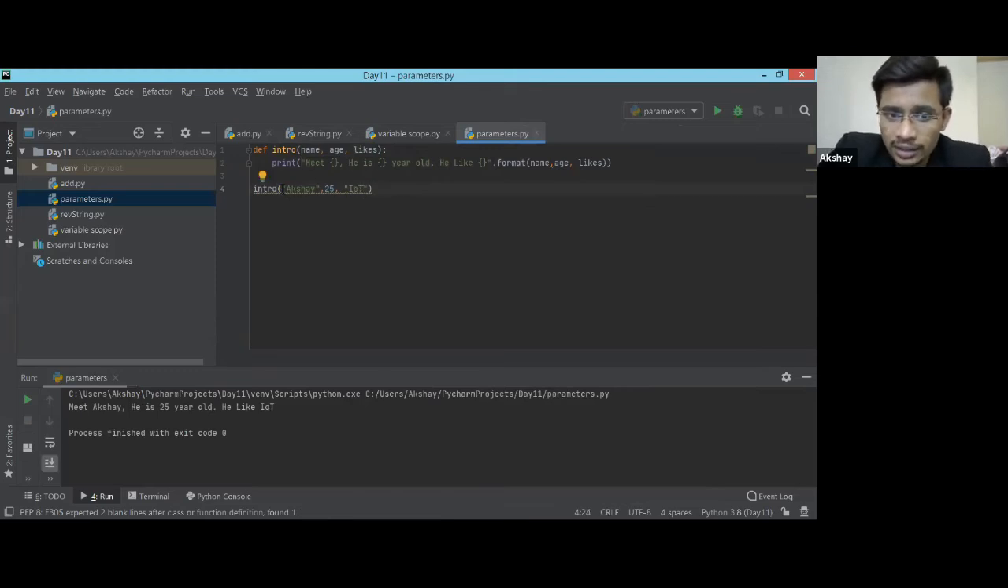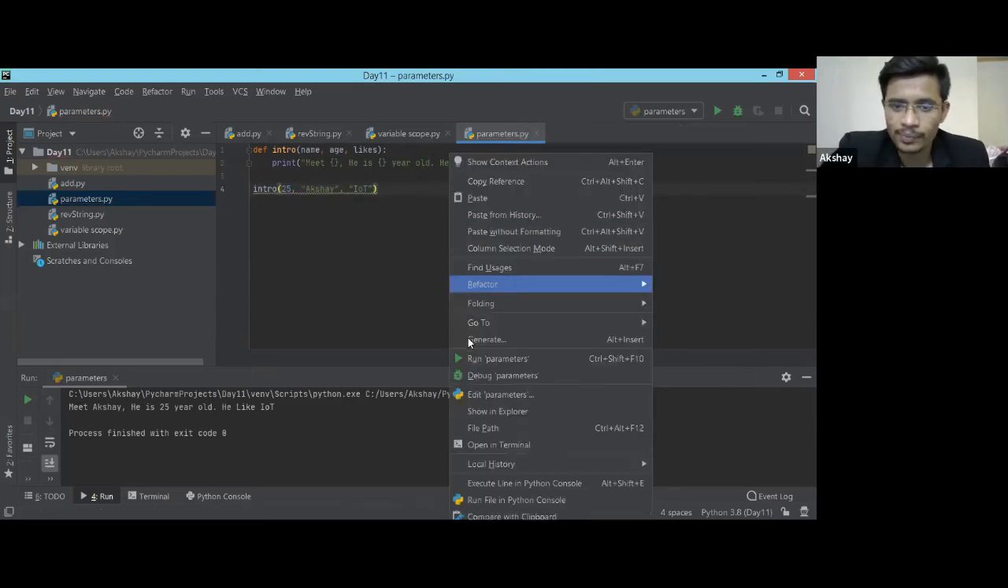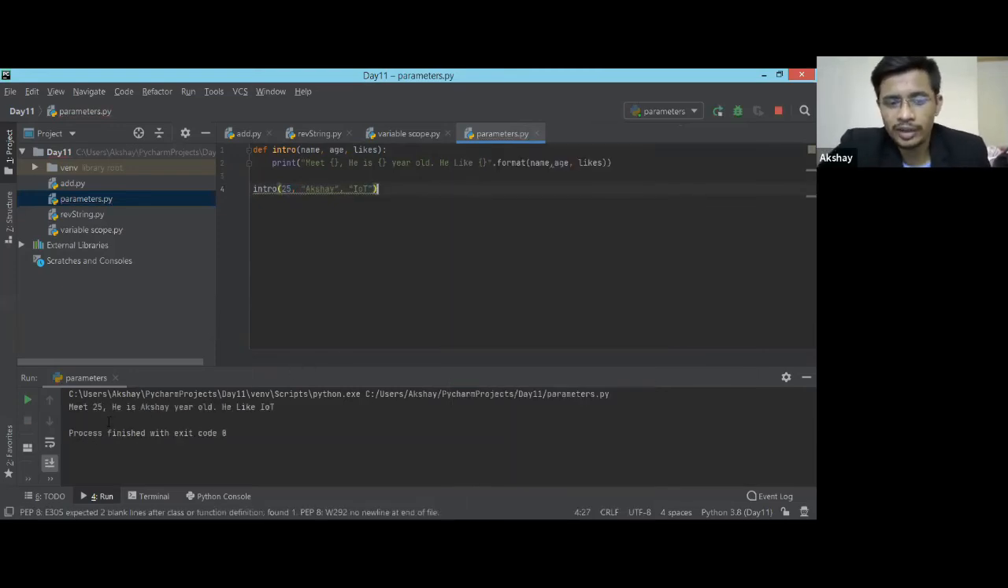So what I just talked about: you can change the order of the arguments. Suppose I replace this 25 and put it over here. This will make the whole code messy. If I run this, see, meet 25, he is Akshay years old. So this messed up my code. You can't change the order of arguments directly.